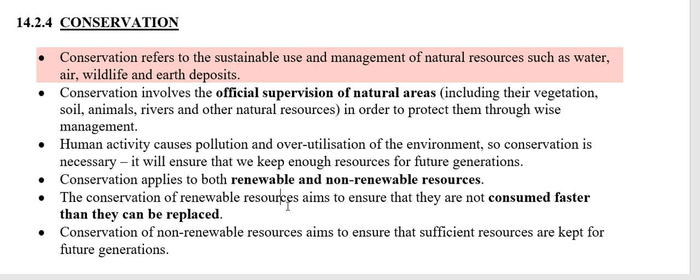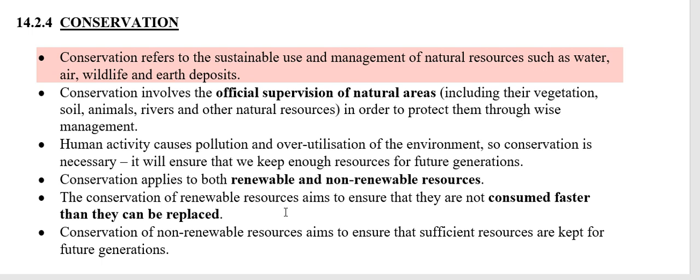So in other words, when we harvest the maize, we plant the seeds and nature will grow new maize. When we fish, we take out some fish, and it is important that we leave enough fish behind so that they can do what nature does. Mommy and daddy fishes will do what they need to do to make more baby fishes so that future generations can also have fish to eat. So when it comes to our renewable resources, we are trying to make sure that we are not consuming them faster than they can be replaced.